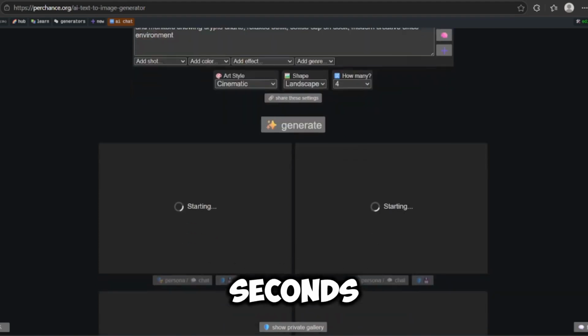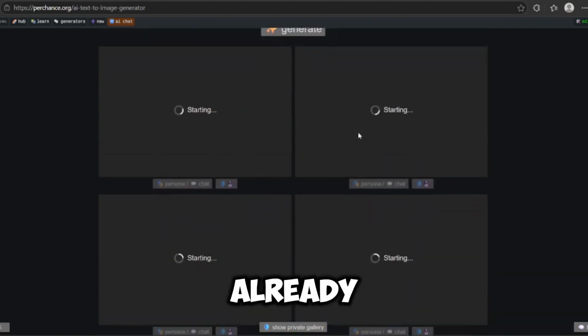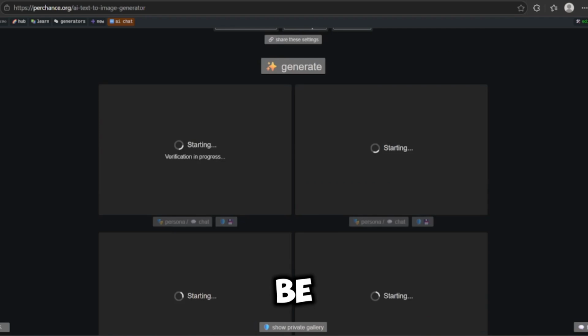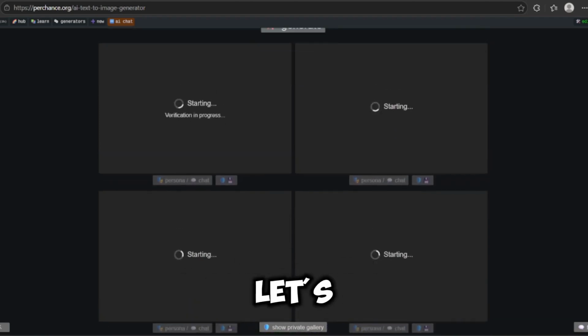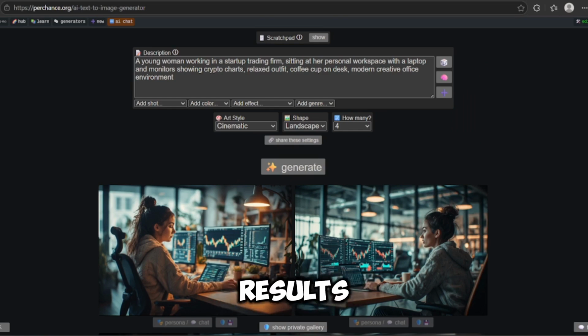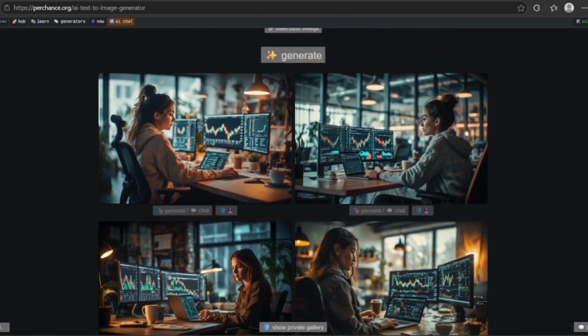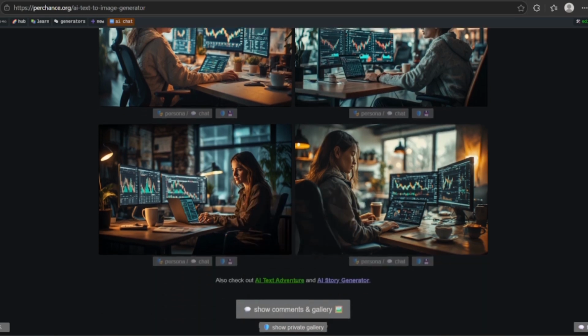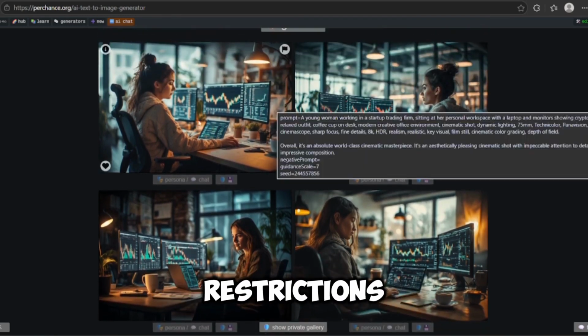Once you wait a few seconds, you can see the platform has already started generating the images. And honestly, I can already tell you guys, the results from this tool can be really impressive. So let's just wait for it to finish. All right, boom. Here are the results. As you can see, the images look really clean and very cinematic. And the best part is that you can generate as many images as you want. You can literally push this tool to its limits and keep creating without worrying about restrictions.